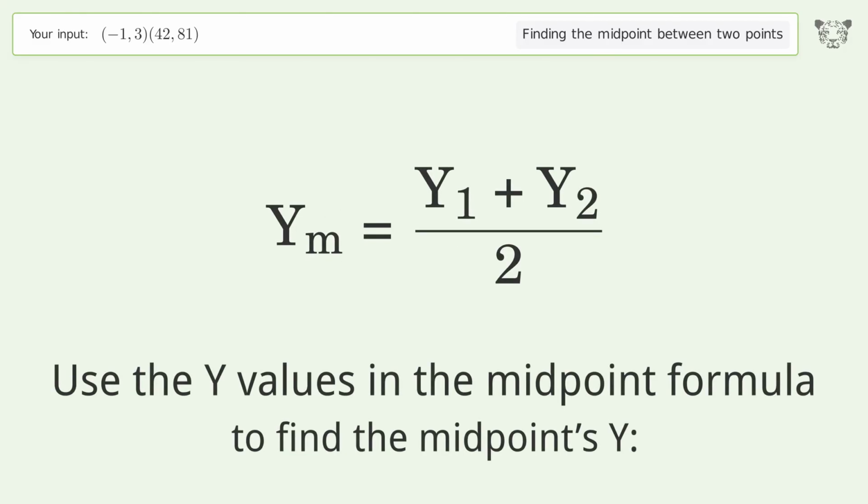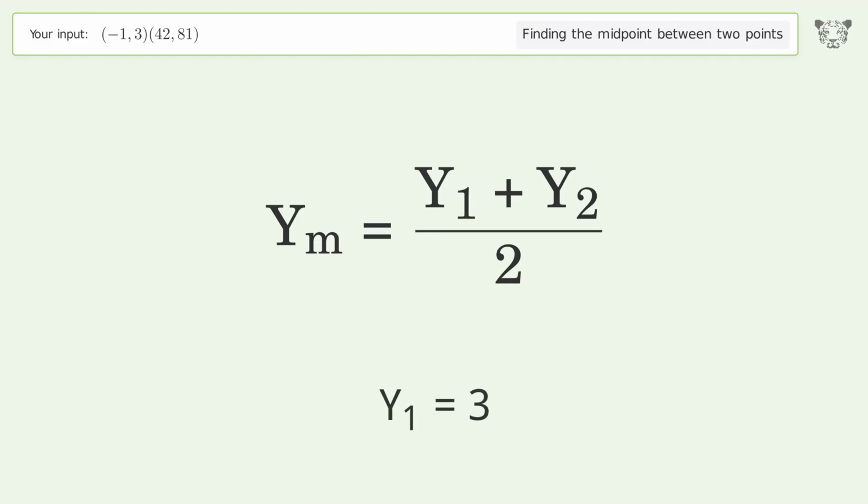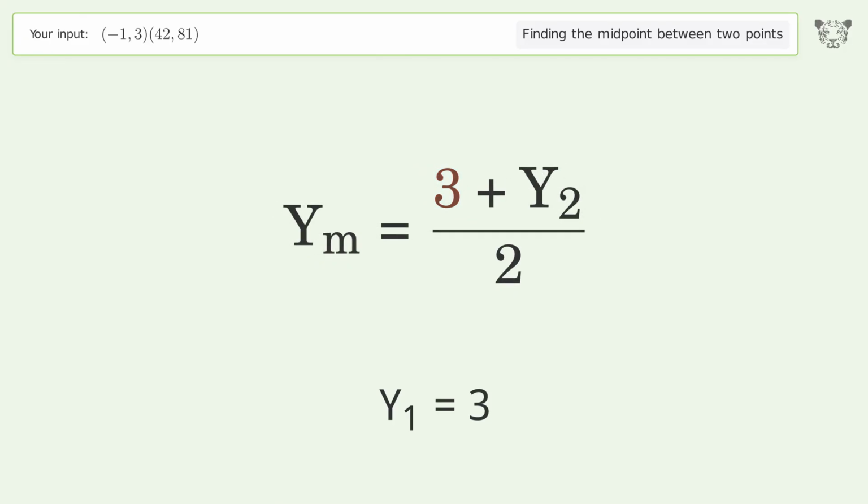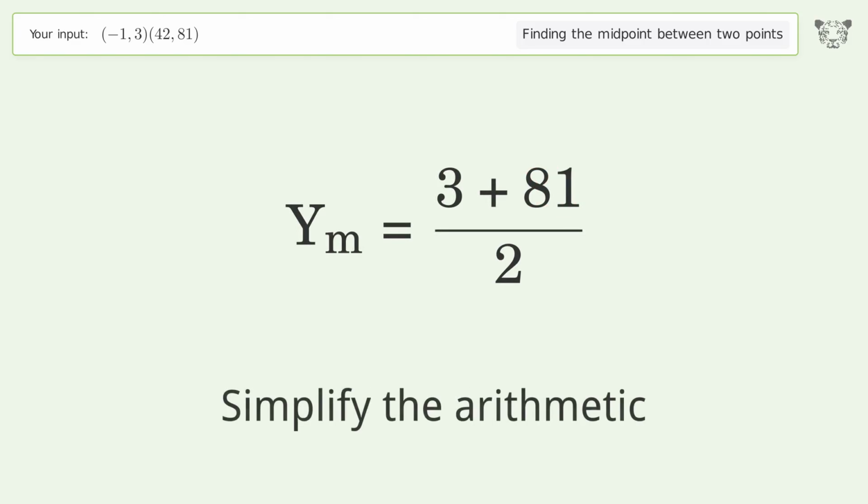Use the y values in the midpoint formula to find the midpoint's y. y1 equals 3. y2 equals 81. Simplify the arithmetic.